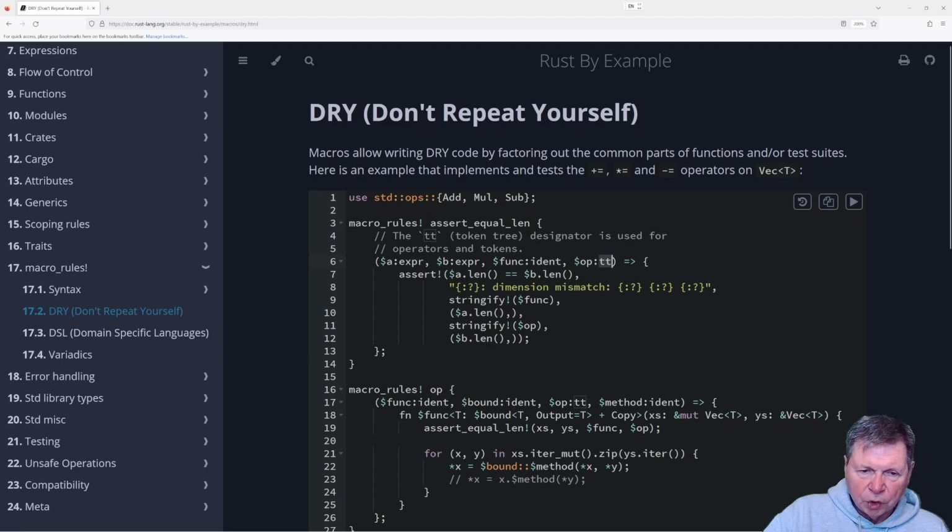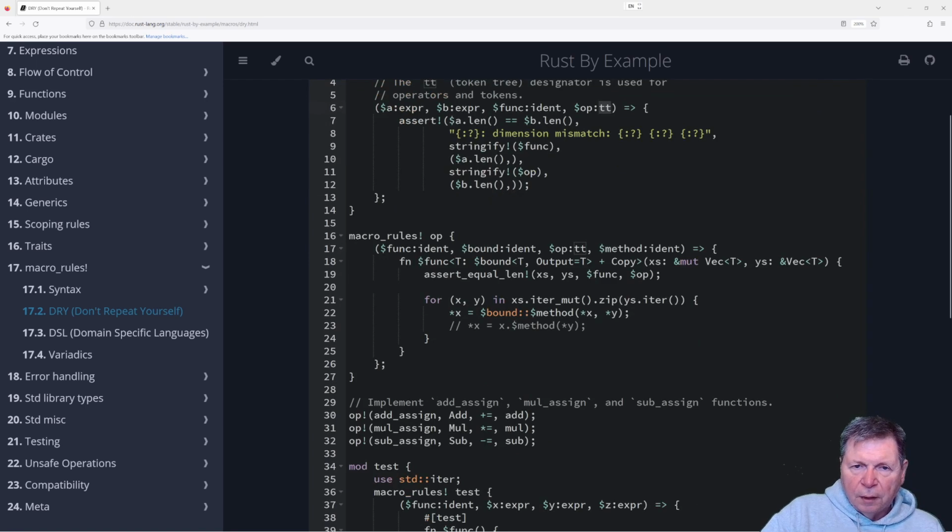Okay, sure. So yeah, if this is false, then we're going to dump out this assertion. Okay, I get it. And the operator.